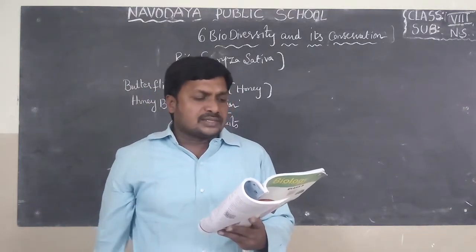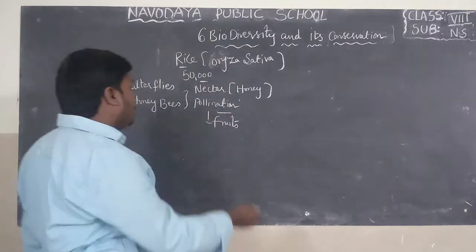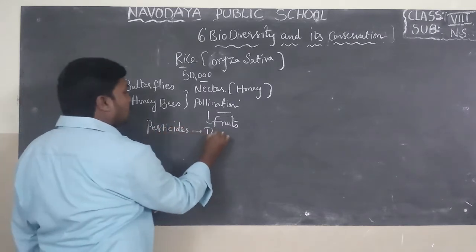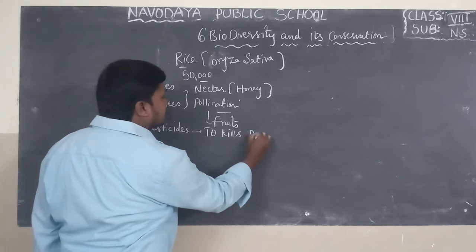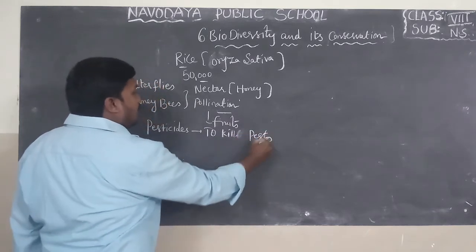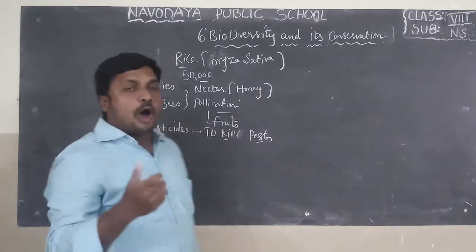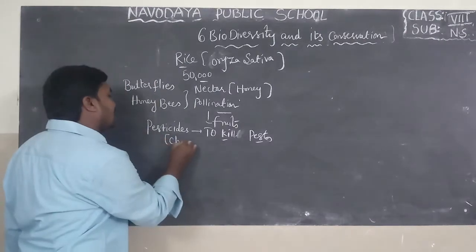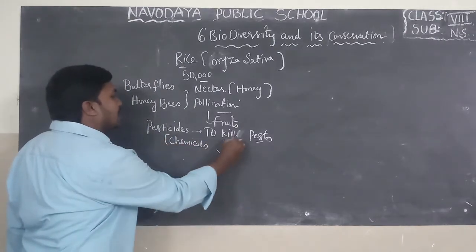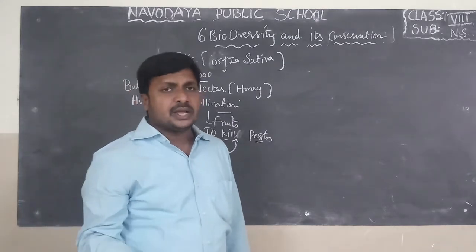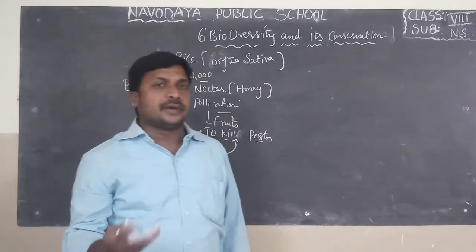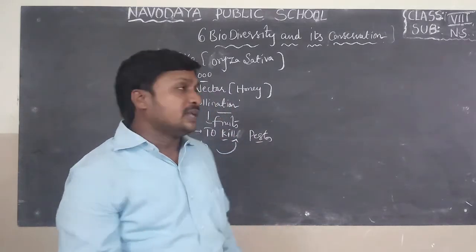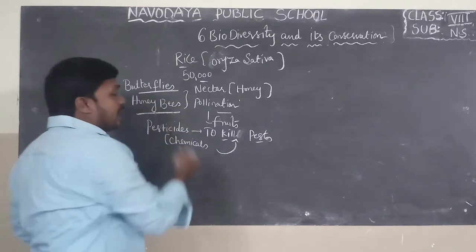Do you know the number of these insects is decreasing due to spraying of pesticides? Do you know, children? Now we are using pesticides indiscriminately to kill pests. What are pests? Pests are small insects which cause damage to the crop plants. Now these pesticides are the chemicals used to kill pests. Nowadays we are using pesticides indiscriminately, carelessly.